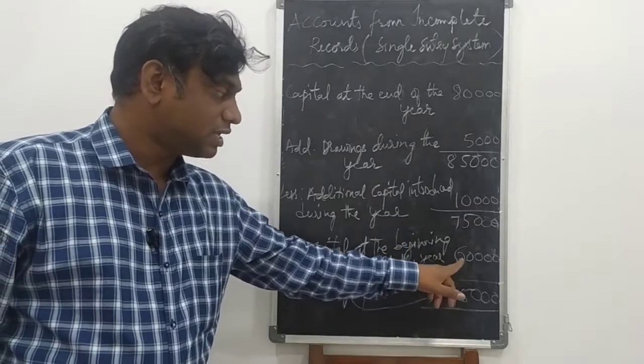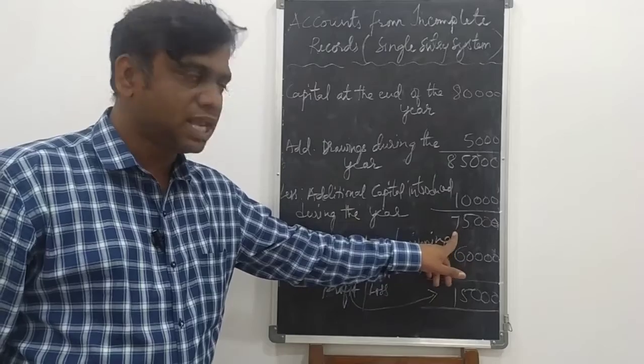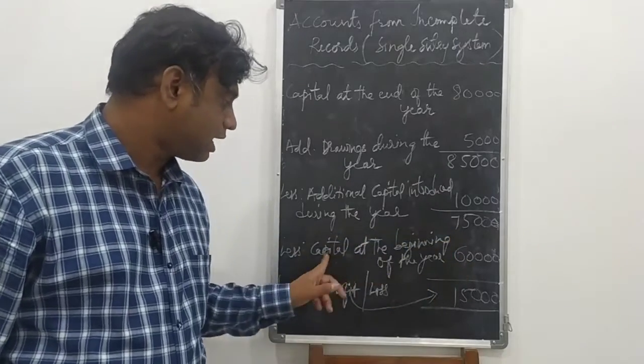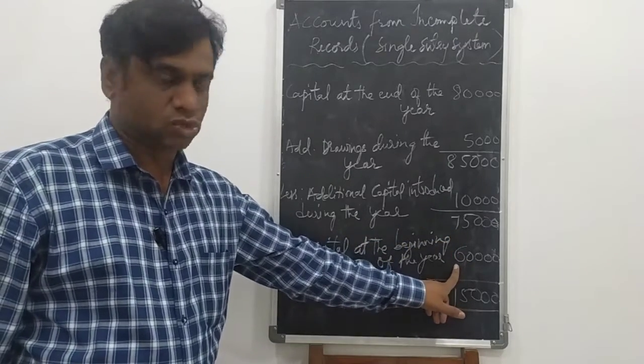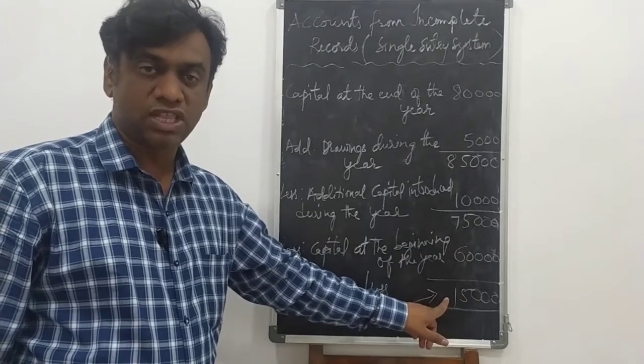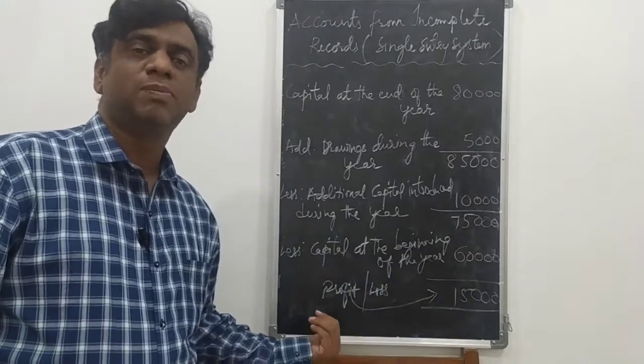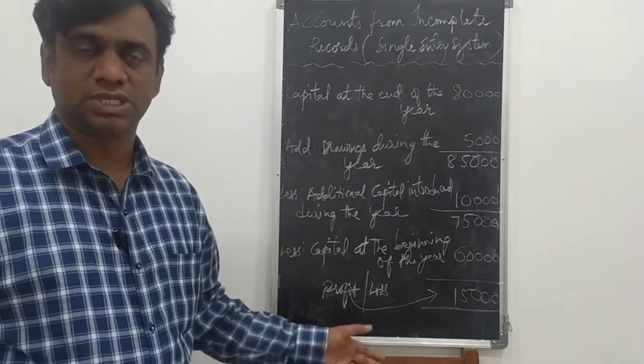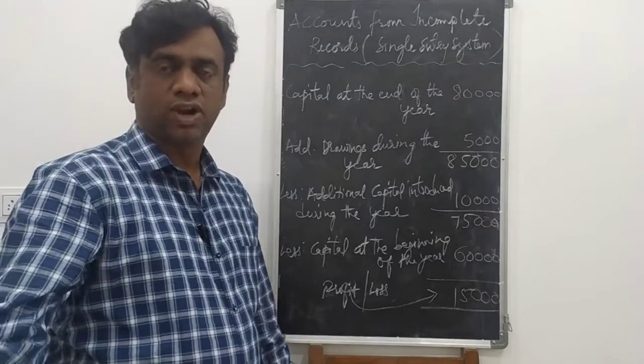So what if the answer is in minus? For example, here 60,000 is there and capital at the beginning of the year is 75,000. Then from 60,000, 75,000 minus 60,000, 15,000 will come. Minus means it will be loss for the business. That you have to find out.